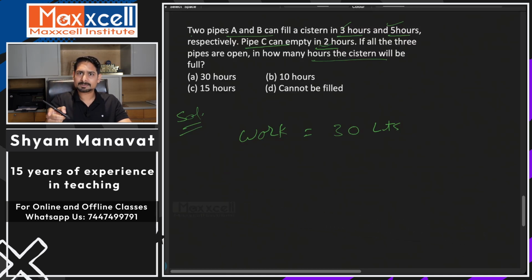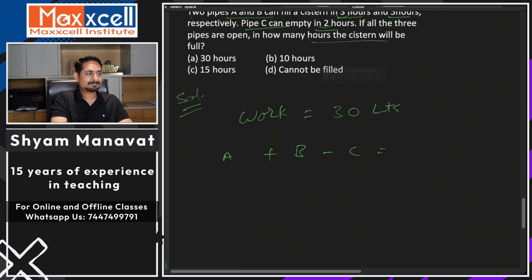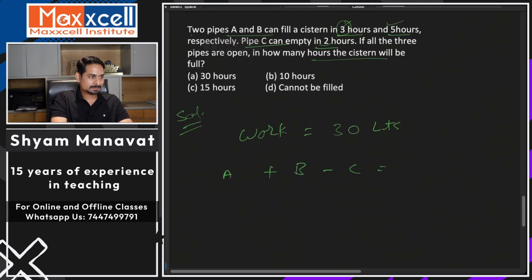Can I skip some steps? Yeah, I hope you allow me to do that. What will be A's efficiency? A is taking 3 hours to fill 30 liters. When they are working together, it will be A plus B minus C, right? What will be A's efficiency? 30 upon 3, work upon time. You make me write all the steps. Come on, that's not good. For B, it's 30 upon 5, 5 hours for B. And for C, it is 30 upon 2, because 2 hours for C.